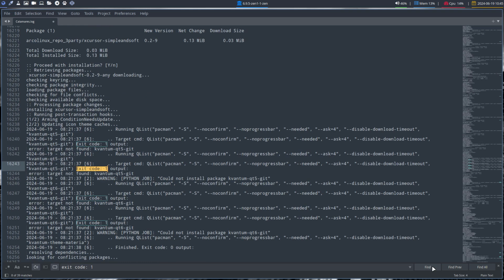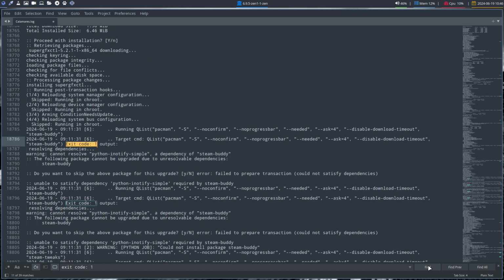And Quantum Qt5 Git and Qt5 Git are out. I've decided to remove those. It just complicates and gives frustration to our users and is a waste of time. So they're not selectable. If you want to install it, sure, with Yay or Paru or Pikaur, you can install them, but well, just use the Quantum package.